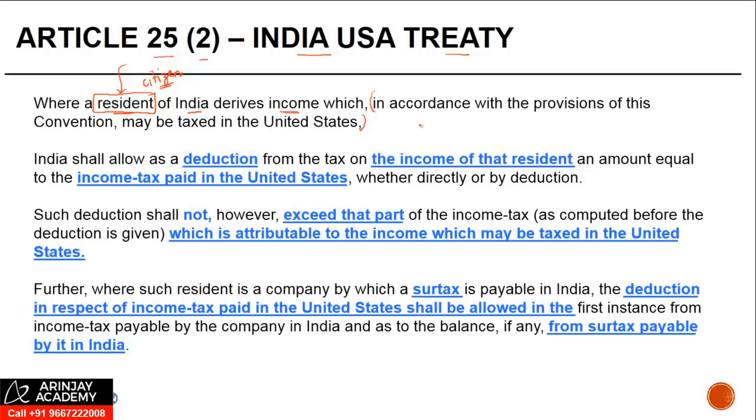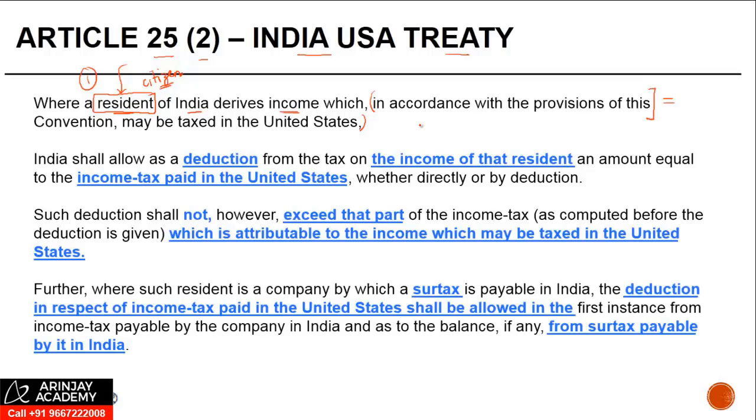If the income is not taxable in accordance with this convention in US, but still it is taxed in US, then the credit for the taxes which have been paid in US may not be available in India, right? So the first condition is a resident of India should get income. The income should be derived, should be such which has been taxed in US as per the treaty provision.